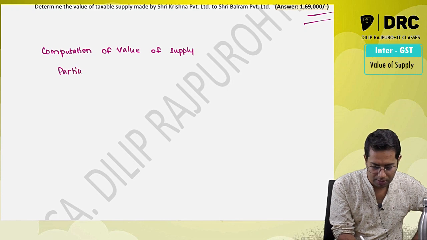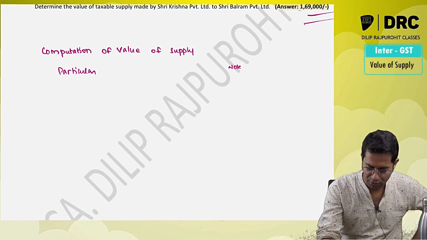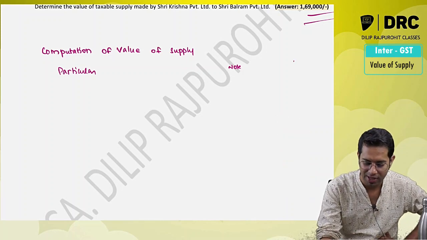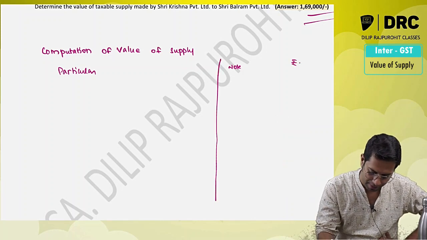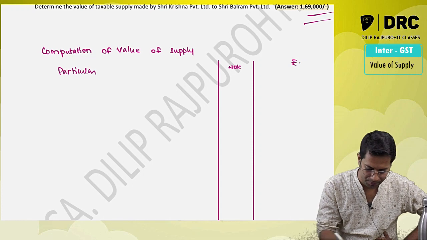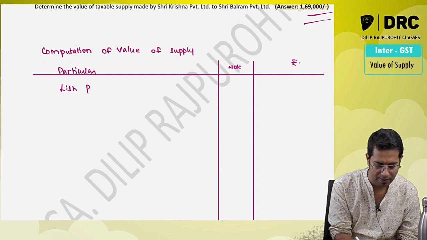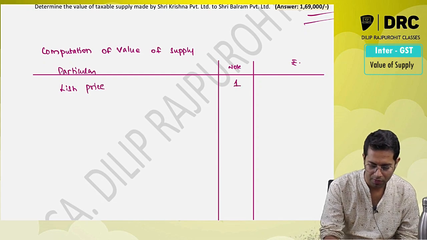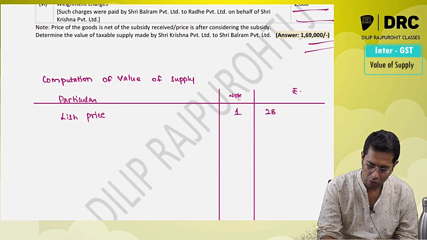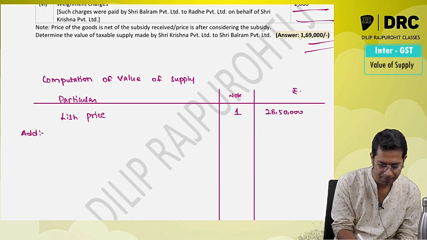Particulars. Then if you want your answer sheet to be very good, very properly presented, write a column for note, and then finally a column for rupees. So first, list price, note number 1. What is the list price, sir? 28,50,000.